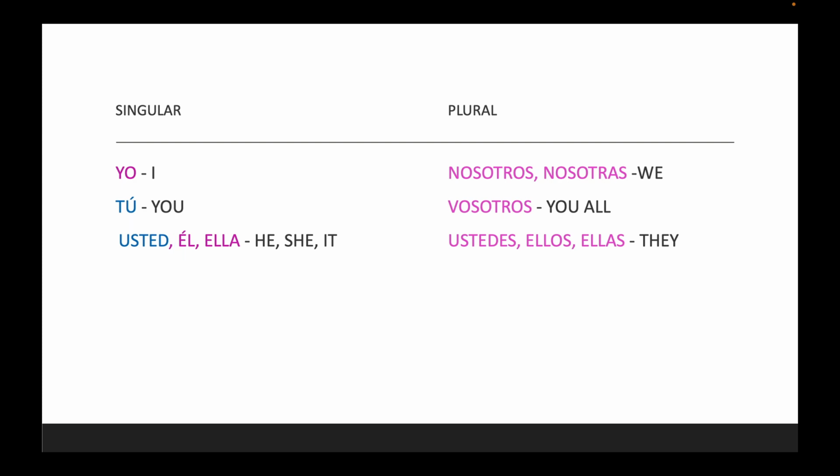If you want to say he, él. And if you want to say she, ella. Also, make sure that you are keeping track of the accents. Tú has an accent, él has an accent. All right, let's go with the plural subject pronouns. For we, it will be nosotros.